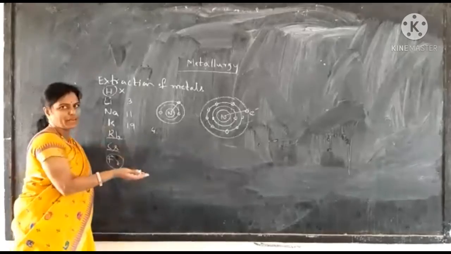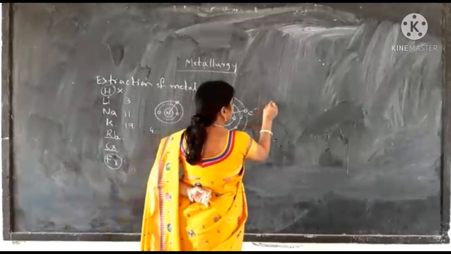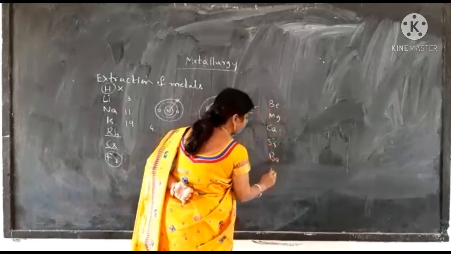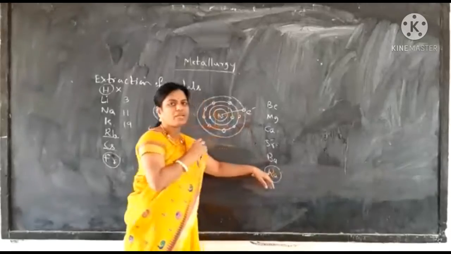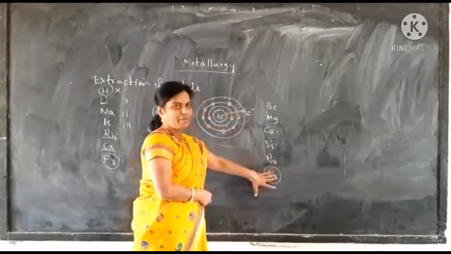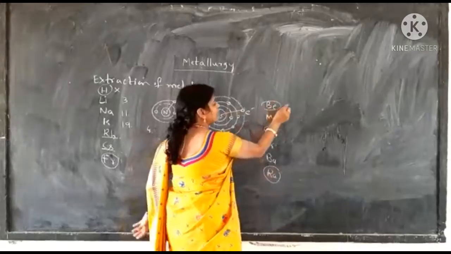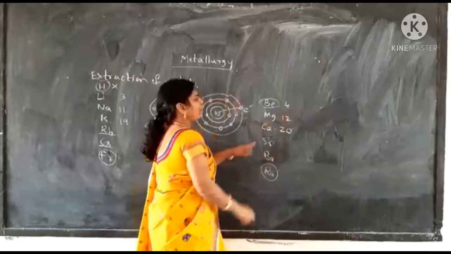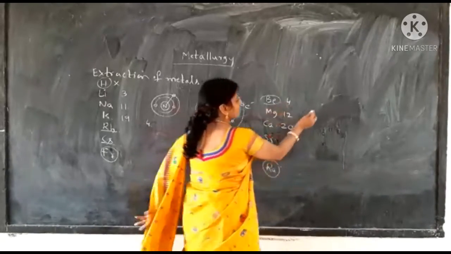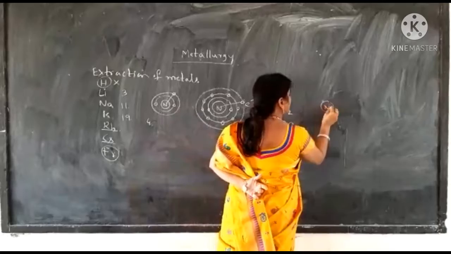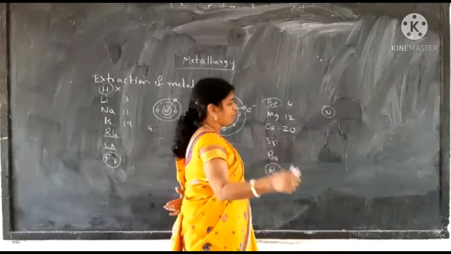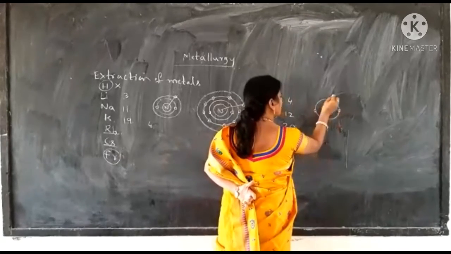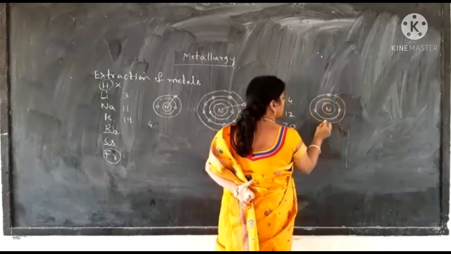Now coming to second group elements: beryllium, magnesium, calcium, strontium, barium, radium. Here also we need to leave radium because radium is a radioactive element. Beryllium's atomic number is 4, magnesium 12, calcium 20. If you take beryllium, this is the nucleus where there are 4 protons and 5 neutrons, and 4 electrons are outside the nucleus: 2 electrons in the first orbit and 2 electrons in the second orbit.